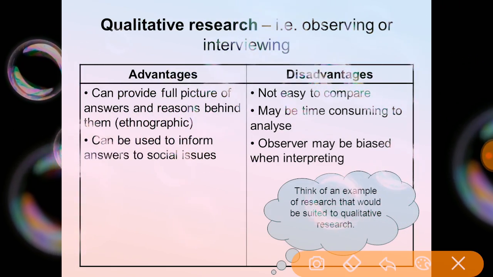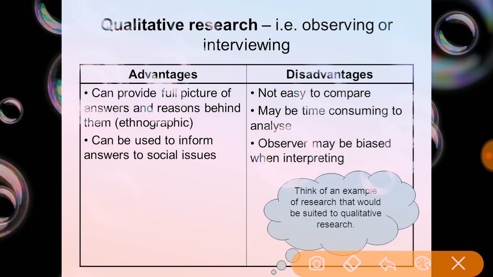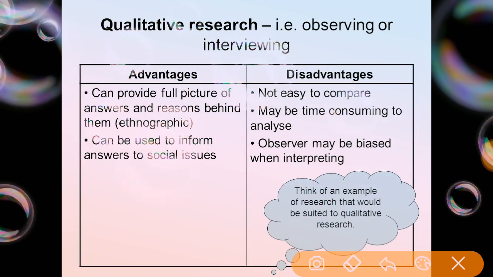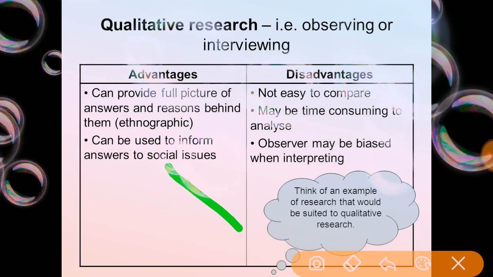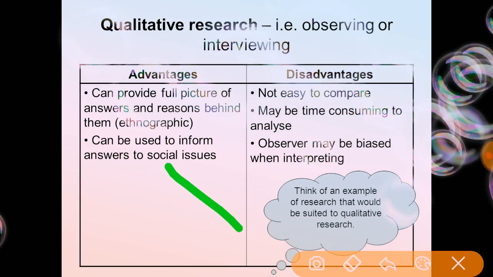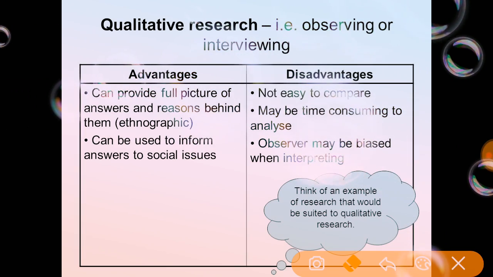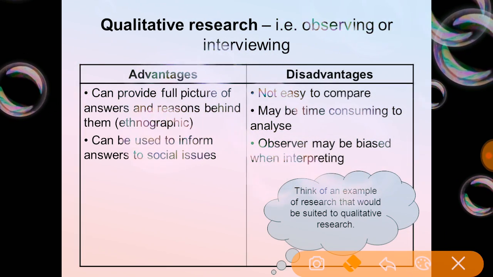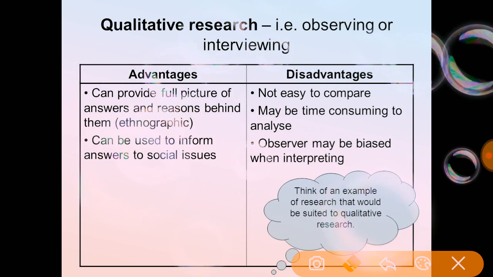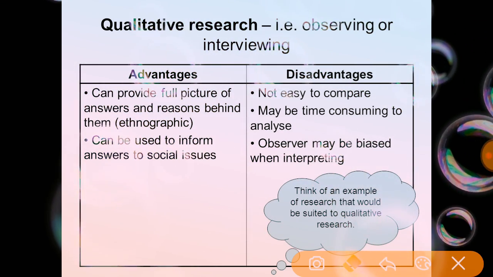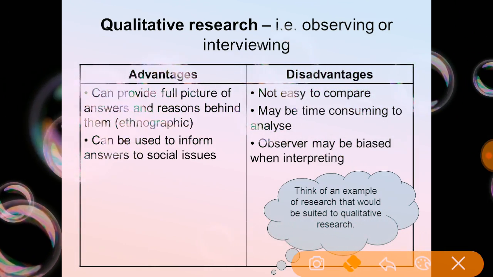It is not easy to compare. Yes, because if we go in a particular scientific, systematic order, we are able to compare with others. Since it is not in an orderly or systematic way, we cannot. It is also one of the disadvantages. Then, it may be time consuming to analyze. Here they analyze directly, so it takes time. That is also one of the disadvantages.